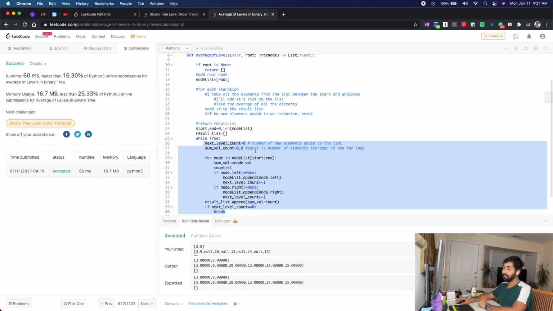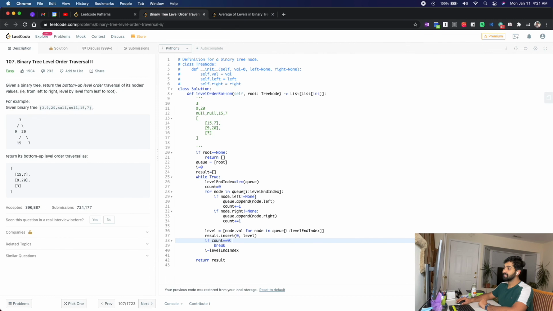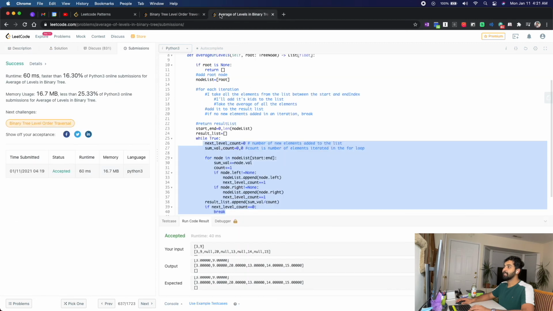One thing I realized was that when I was first solving it, I didn't keep this. I said go until the end, because I know the end index is the end of the list. But I'm updating the queue as well, right? So when I don't specify an end index, it said as long as there are elements in that list, go on.